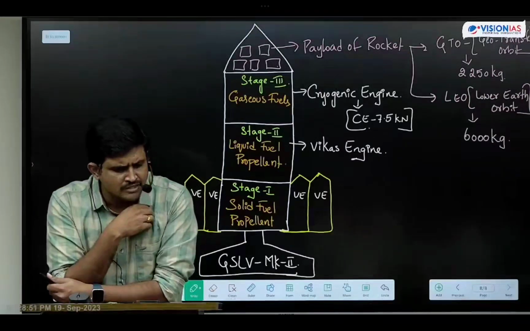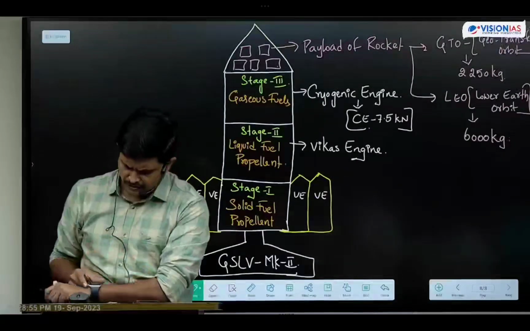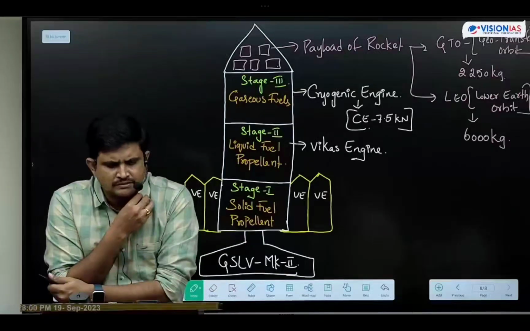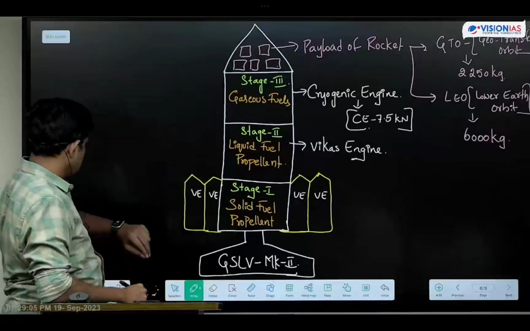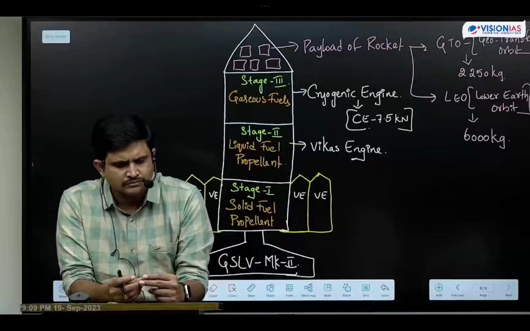So far the GSLV rocket was launched 15 times. Out of it, there are 4 failures.